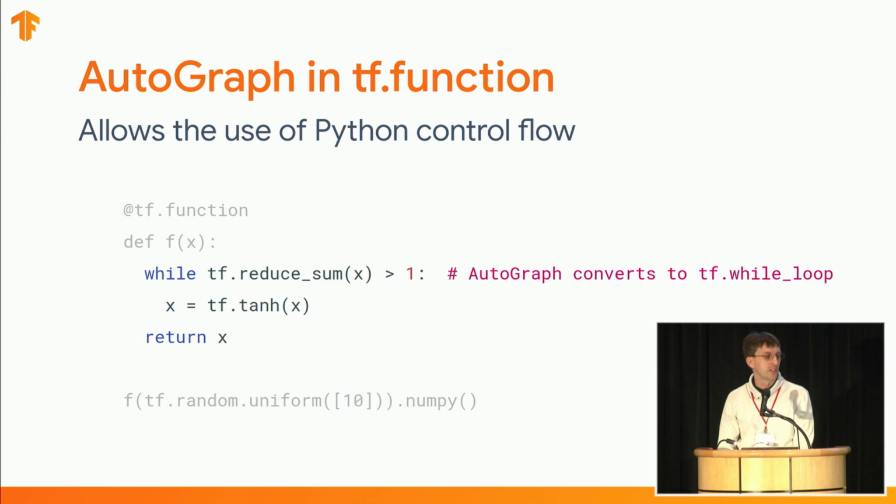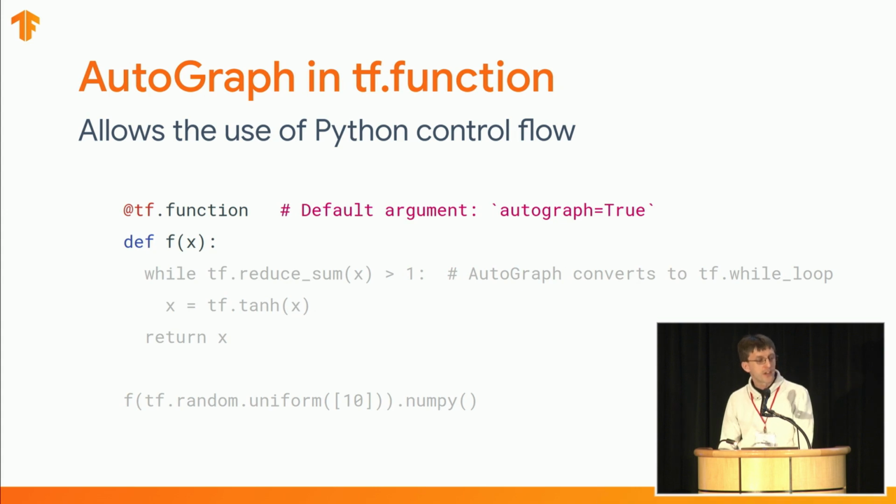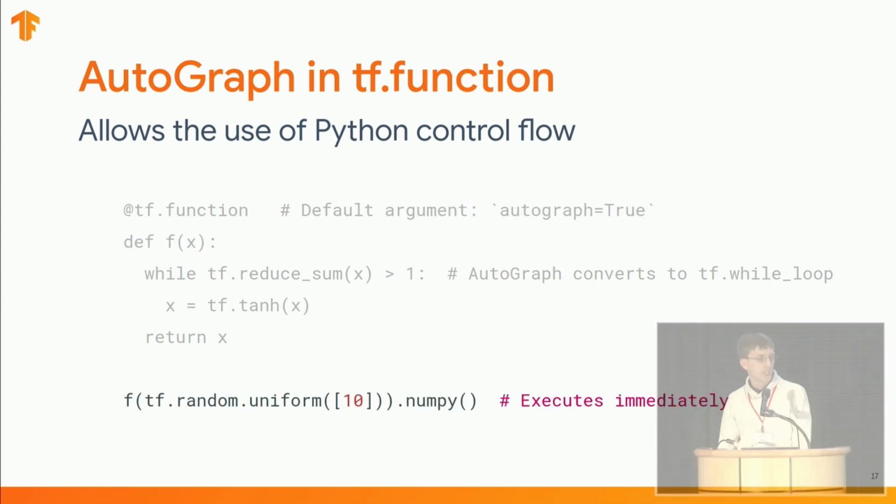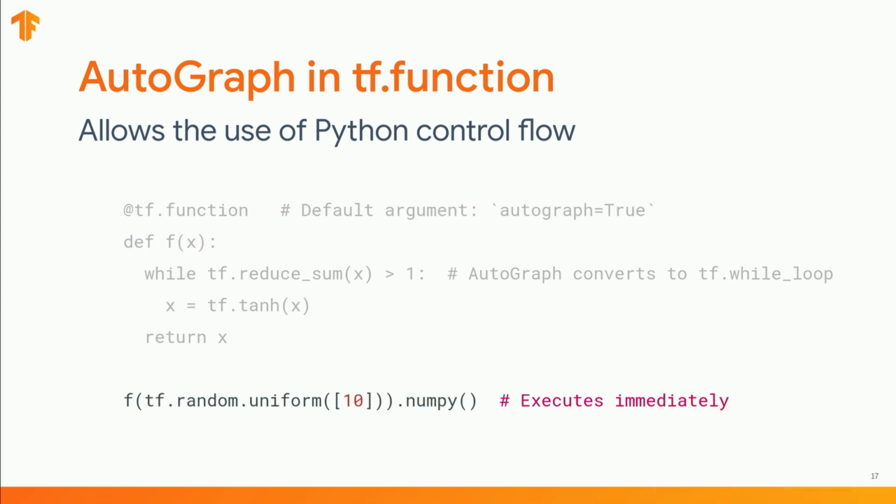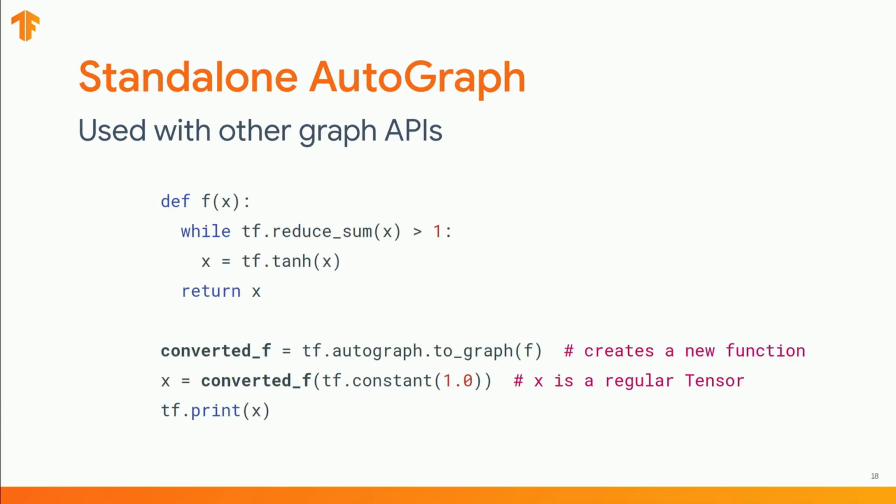If you focus on the body of the function, notice that there is a Python while loop, which is conditioned on a tensor expression. This would normally not be allowed in graph-based code. AutoGraph will convert this to an actual tf.while_loop API call. Then the tf.function decorator will add the necessary instrumentation to the function so that when called, it will seamlessly be converted, traced, cached, and executed as a graph. AutoGraph can also operate in a standalone manner if for any reason tf.function cannot be used. In this case, which shows the same function as before, AutoGraph converts it into a new function. This new converted function can be used like regular graph code.